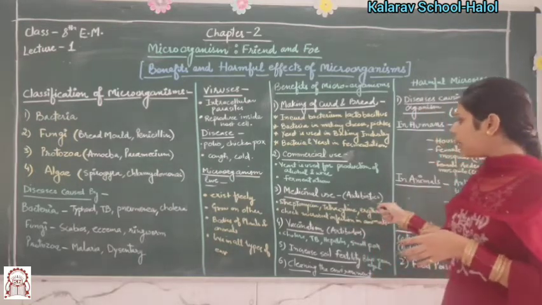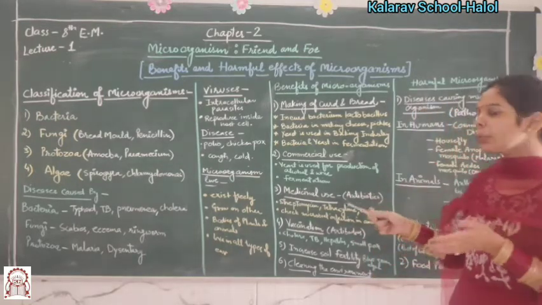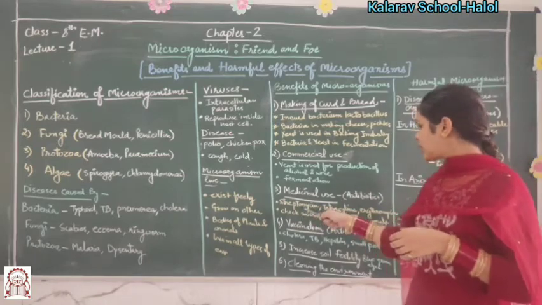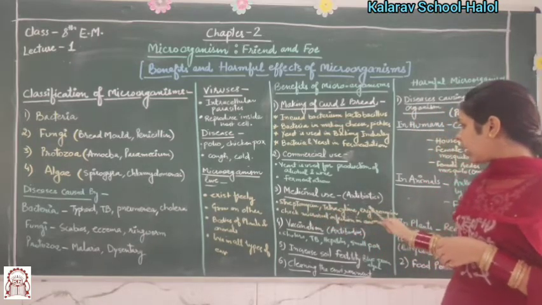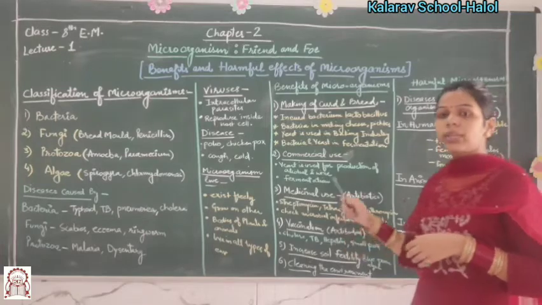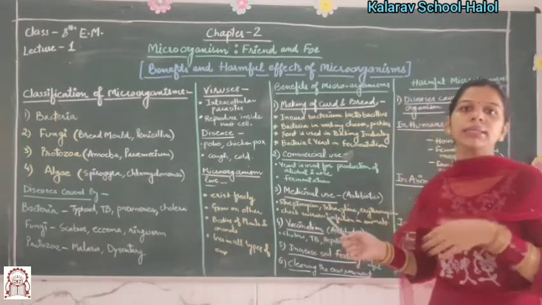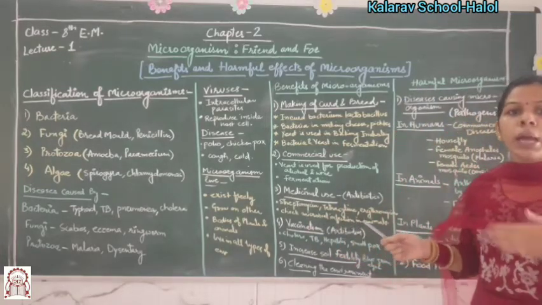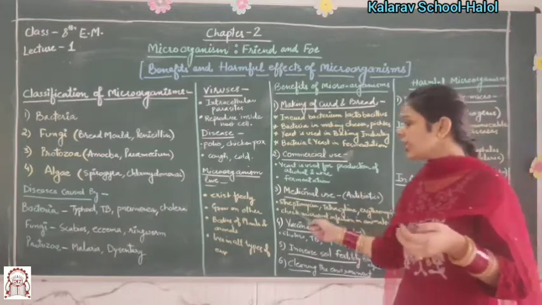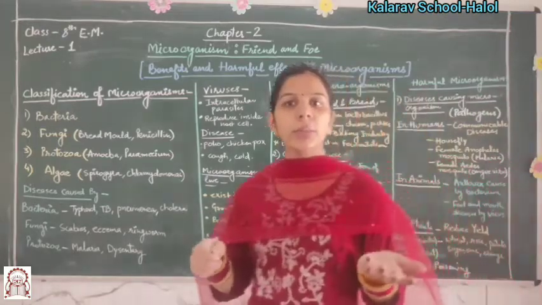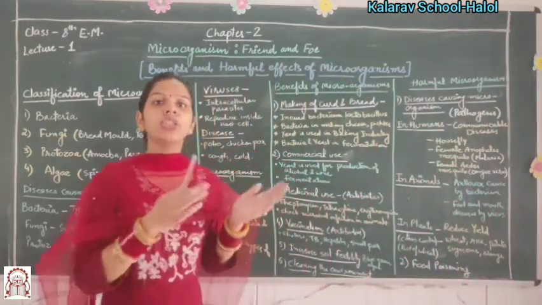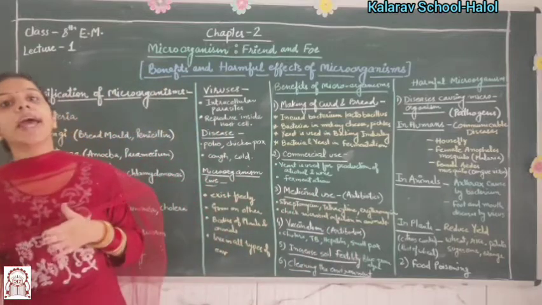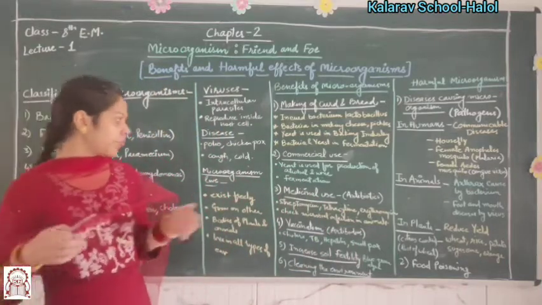So the main antibiotics are streptomycin, tetracycline, erythromycin. These antibiotics are obtained from microorganisms. They also help to check infections in animals or plants.